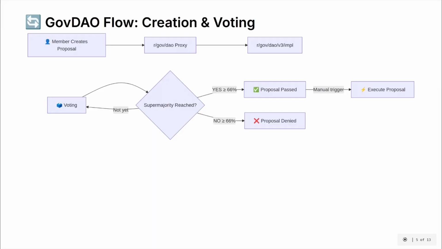Its flow is quite simple, so you create a proposal that goes through the proxy. It goes the same for the voting and every action. Then it runs the implementation for the proposal creation, which registers the proposal. Then for the voting process, until supermajority is reached, which is over 66%, the votes can still continue, and if we are above it, the proposal can be executed through a manual trigger, or it can be denied.